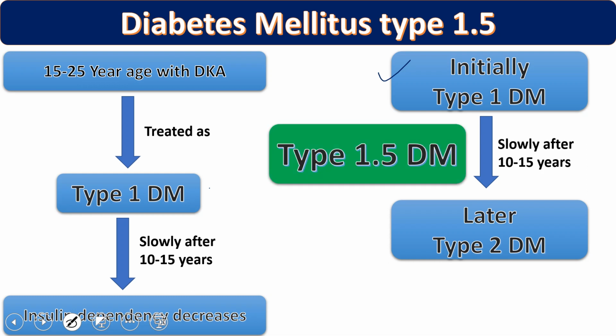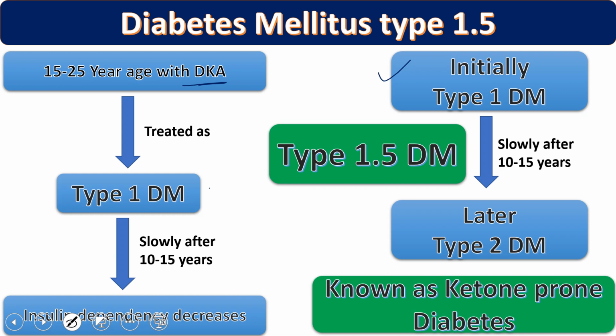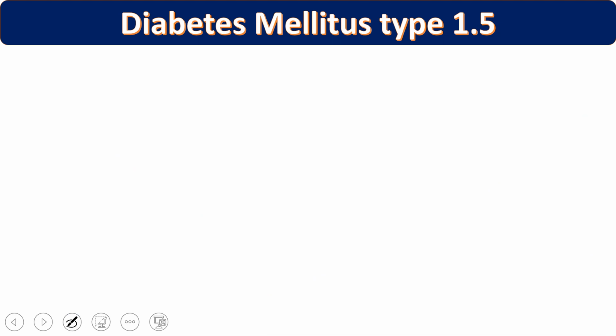So we are going to put it in between. It is called type 1.5 diabetes mellitus, and it starts with diabetic ketosis. That's why it is called ketone prone diabetes. Any young ones who had diabetic ketoacidosis will be recognized and diagnosed as type 1 diabetes mellitus, and slowly it will move towards type 2 diabetes mellitus. It means it starts with type 1 and then moves towards type 2. So that is called ketone prone diabetes.